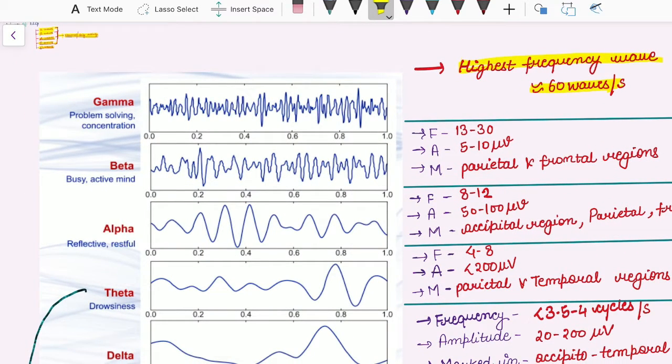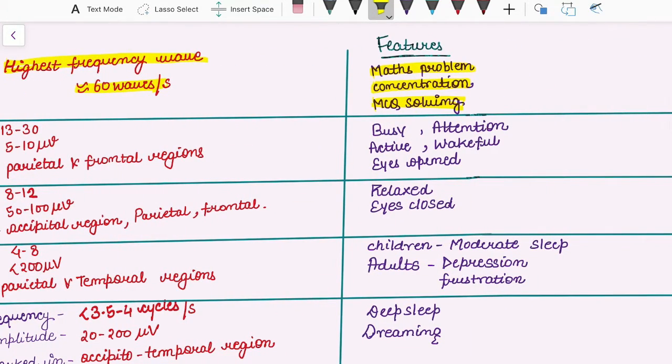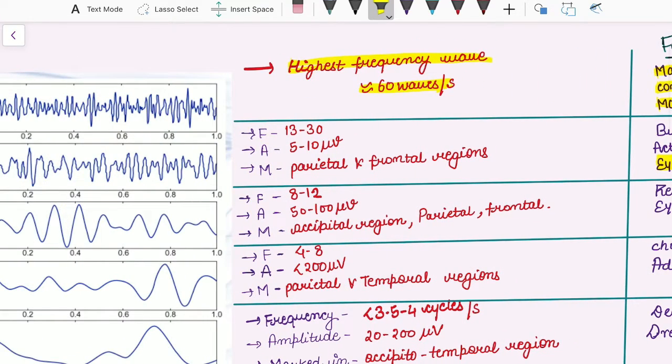Second is beta wave. B for beta, B for busy. Beta wave is usually seen in a person who is doing any busy work or who is paying a lot of concentration, who is awake, who is wakeful or eyes open. Eyes should remain open for the beta wave to be seen. Frequency of beta wave is 13 to 30 waves per second. Amplitude is 5 to 10 microvolt. Marked or prominent in parietal and frontal regions.